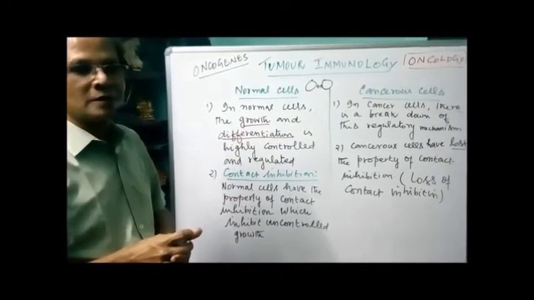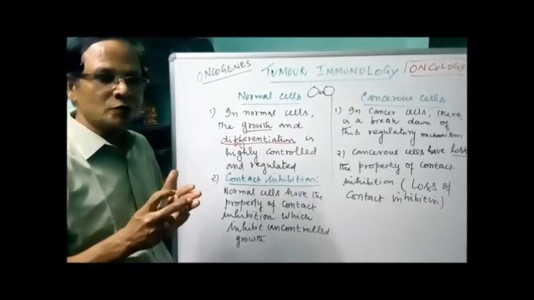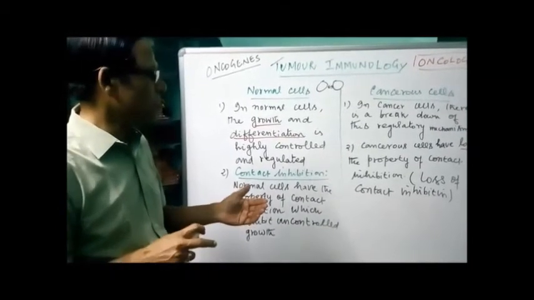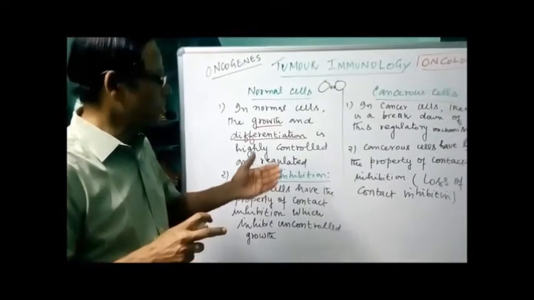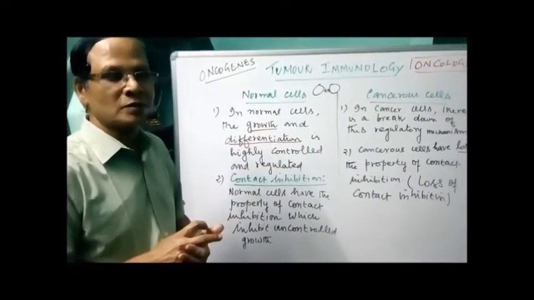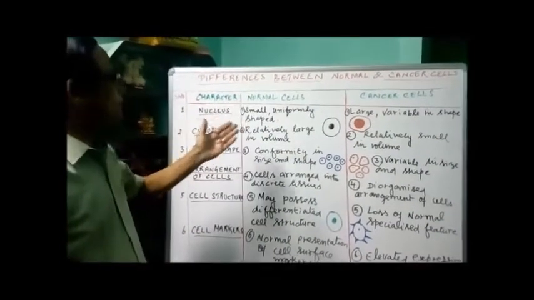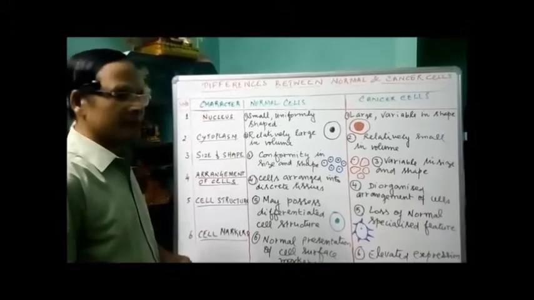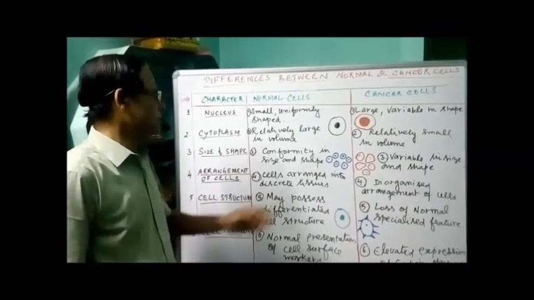As a result, the cancer cells grow continuously and produce a mass of cells. That mass of cells resulting from continuous division of cancerous cells is known as a tumor. What are the differences between normal and cancerous cells? I am taking merely 8 characters. Here I represented 6 characters. 2 more characters are to be explained after this.